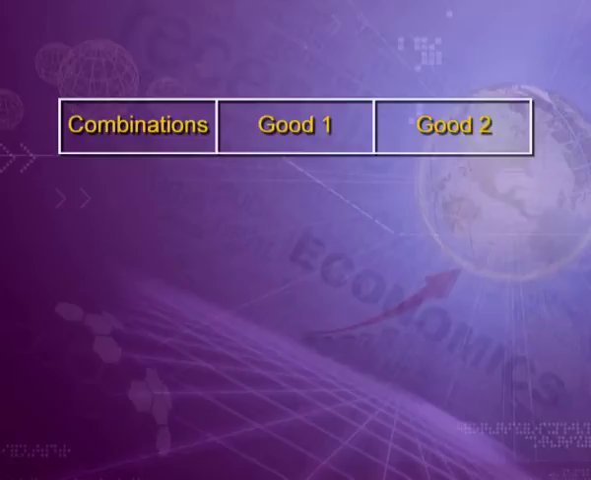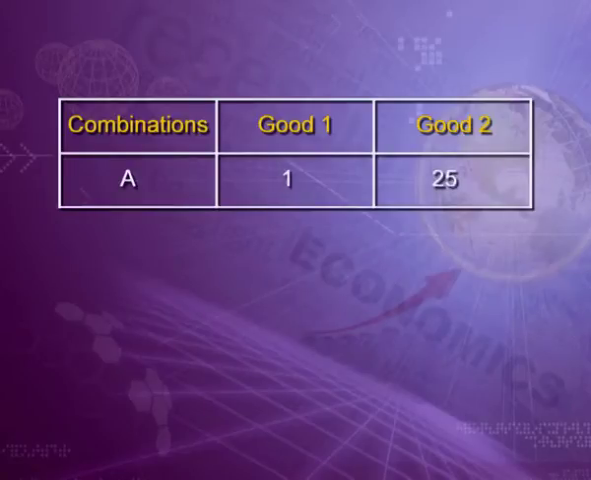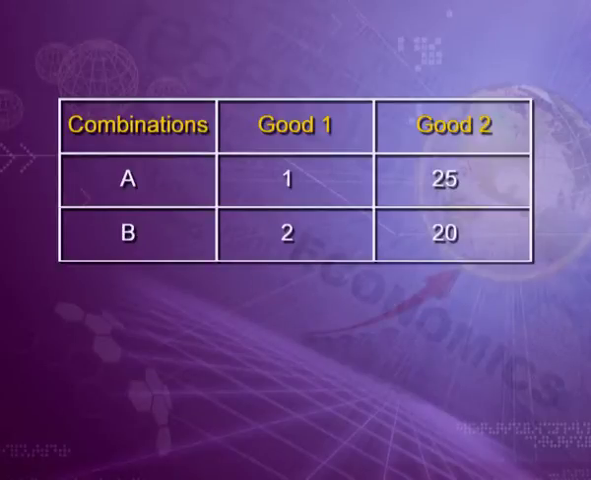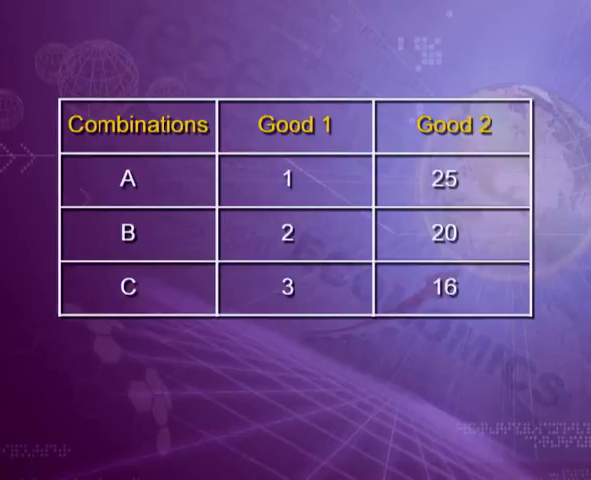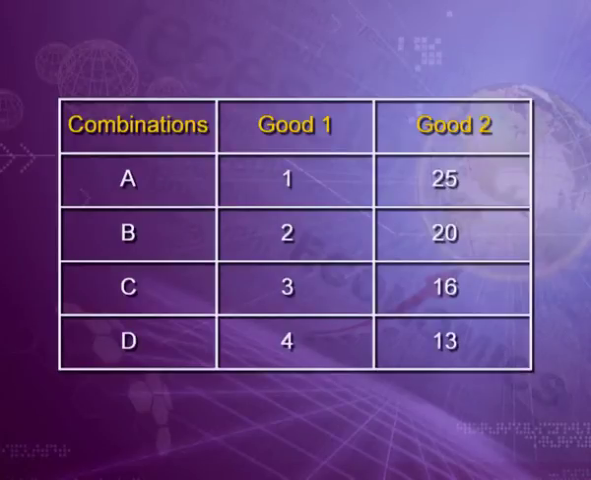Let's make a table for drawing an indifference curve. Suppose there are 4 combinations of two goods, good 1 and good 2. Combination A, good 1, 1 unit and good 2, 25 units. Combination B, good 1, 2 units and good 2, 20 units. Combination C, good 1, 3 units and good 2, 16 units. Combination D, good 1, 4 units and good 2, 13 units.